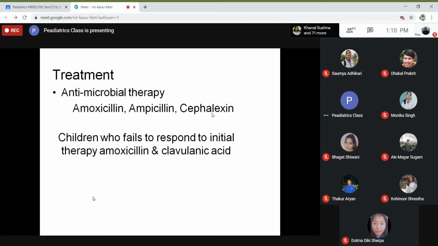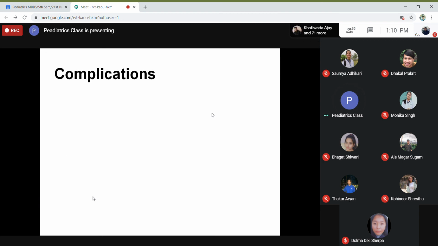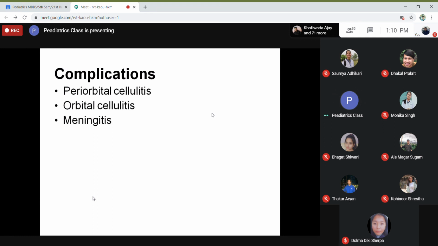Complications if you don't treat sinusitis: it can lead to periorbital cellulitis, orbital cellulitis, meningitis, cavernous sinus thrombosis,